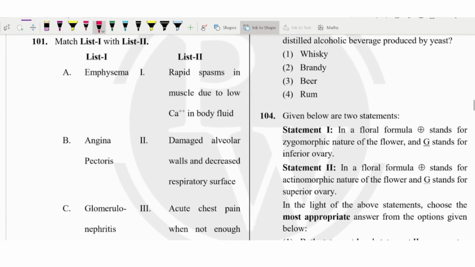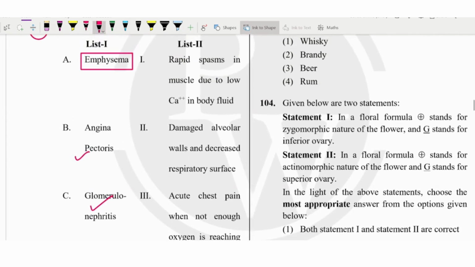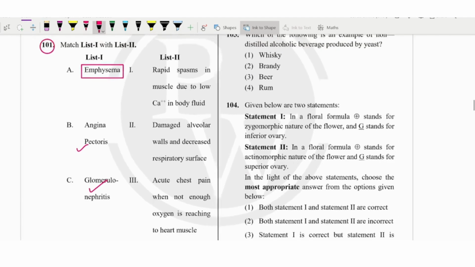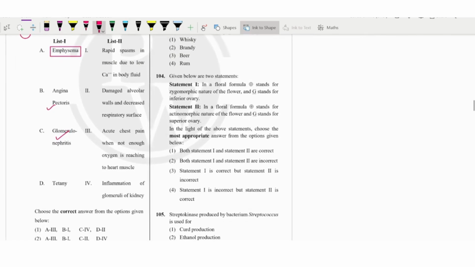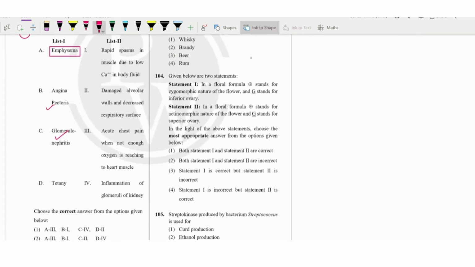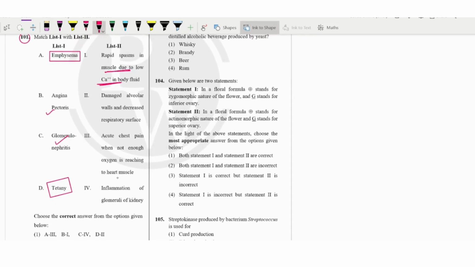Next is emphysema, some disorders have come. So in this there is emphysema, angina pectoris, glomerulonephritis and the kidney. So let us match emphysema. Okay, I will make it small so you can see it properly. Okay, so here the tetany we can match very simply, like the rapid spasm due to the low calcium level in the body fluid. Okay, so here D should be matched with the first one.